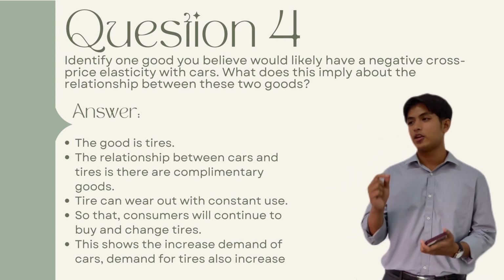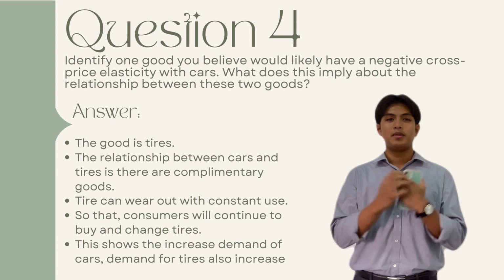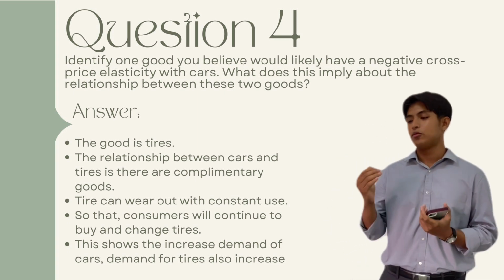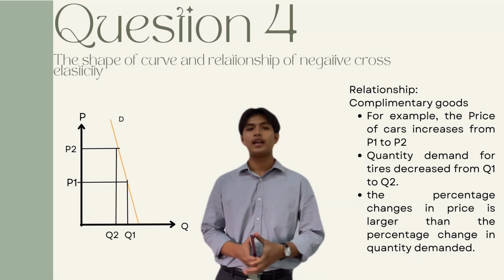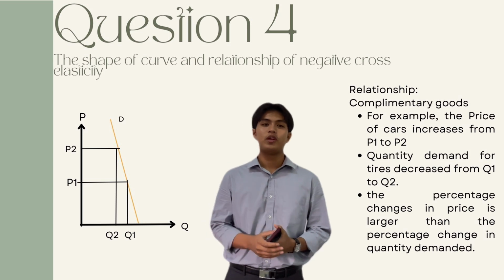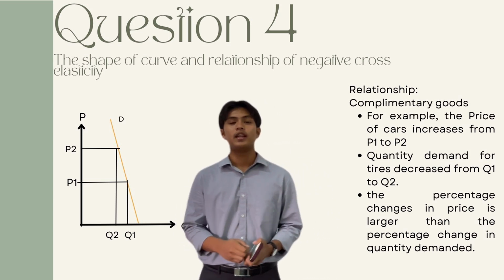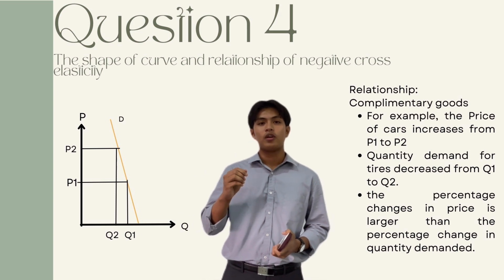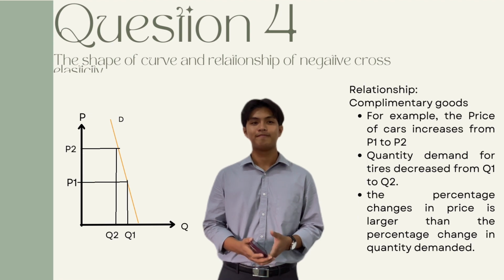Because the relationship between car and tire is that they are complementary goods, so in easy words they are needed by each other. As we know, tires can wear out with constant use, so consumers will always continue to buy and change the tire. This shows that when the demand for car increases, the demand for the tire also increases.